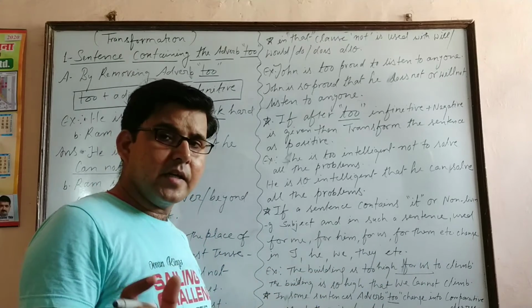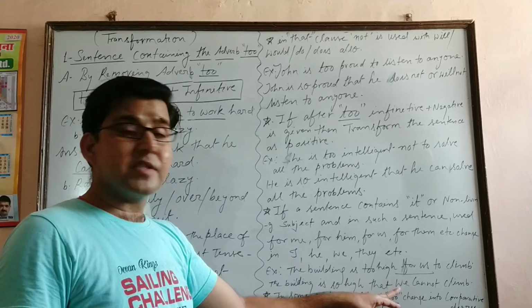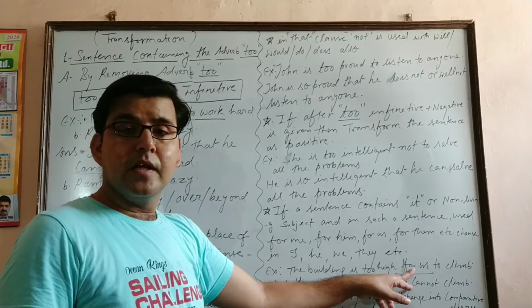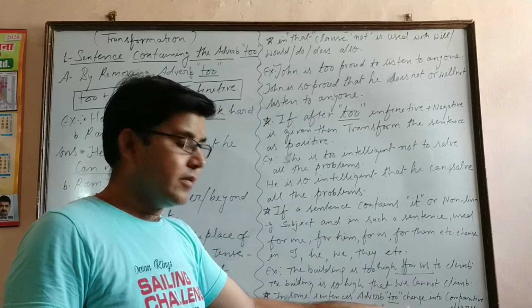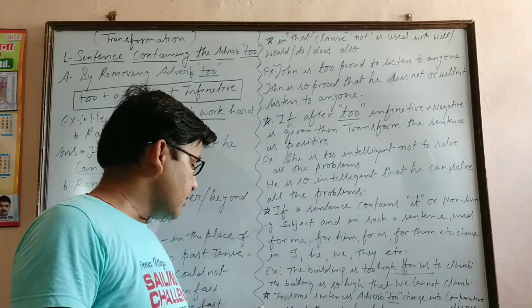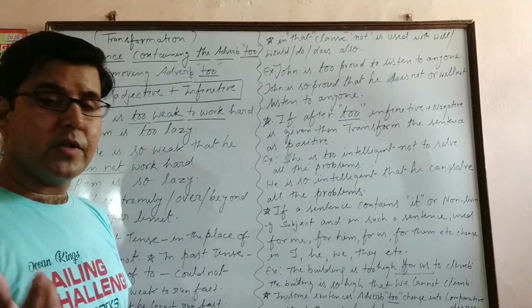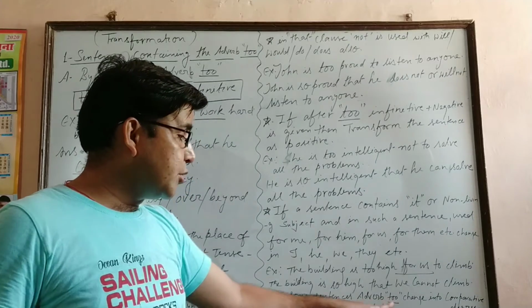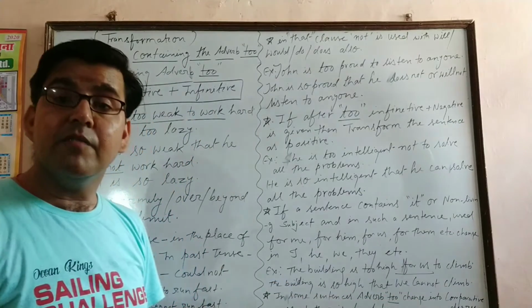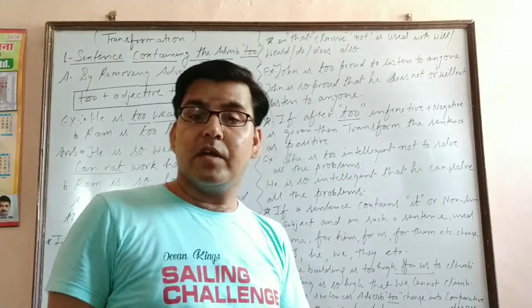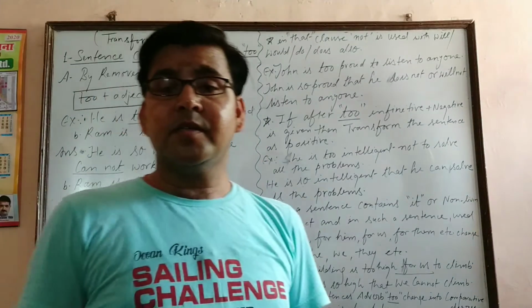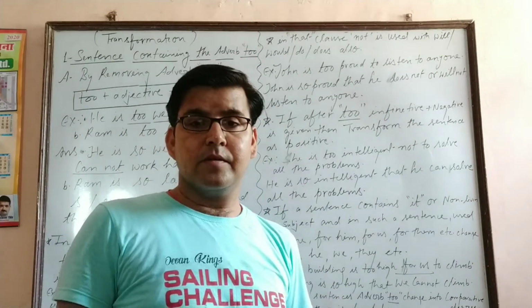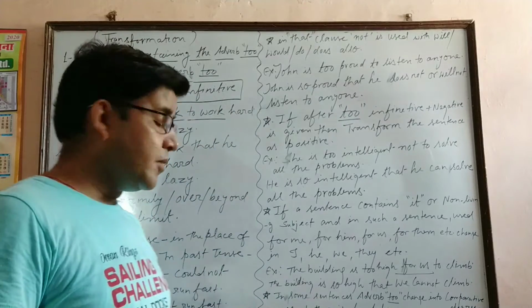In such sentences, we always have to use the subject according to these words. Like for "for us", we have to use "we". In this way. Got it? Now the next important thing is that in some sentences, the adverb "too" changes into the comparative degree. Why? Actually, it's a demand of the sentence. Look at the board.